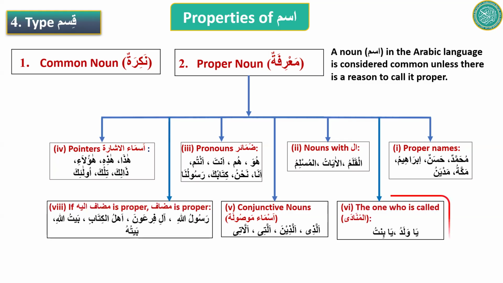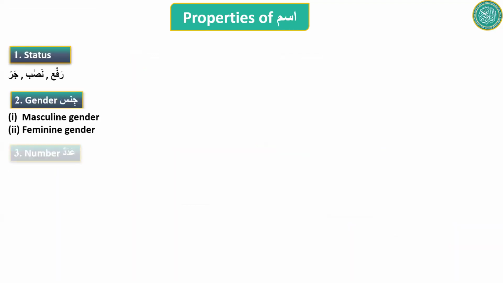But we will not go into details at this time because you haven't learned these yet. When we learn them in future, then you will know more. So 7 reasons. Like there were 7 reasons to call an ism feminine, now we have learned 7 reasons to call an ism a proper noun. Okay, so this is all about revision.